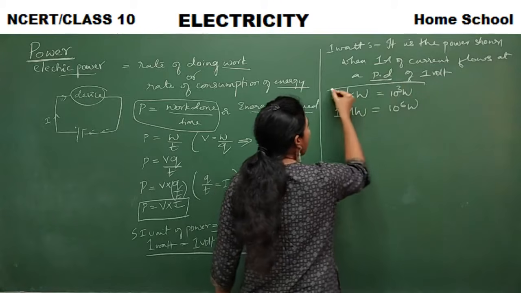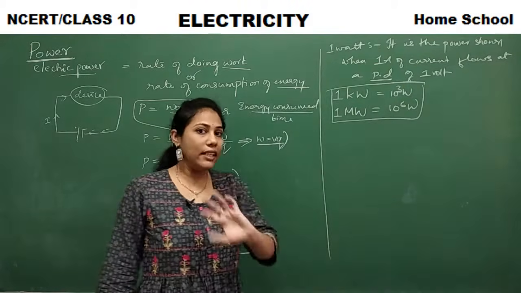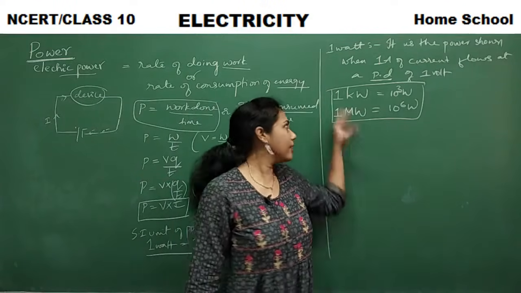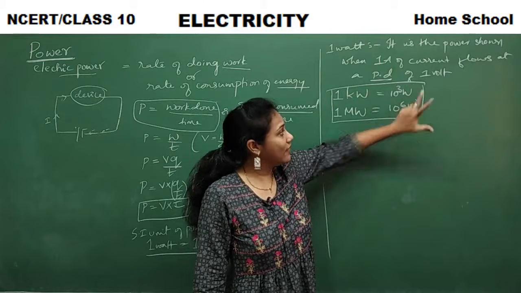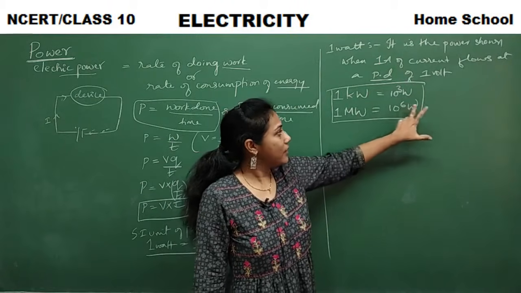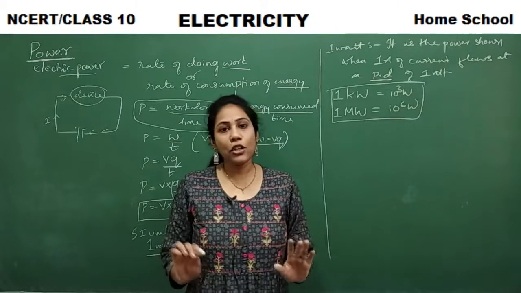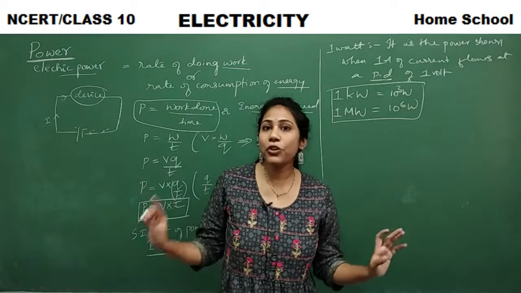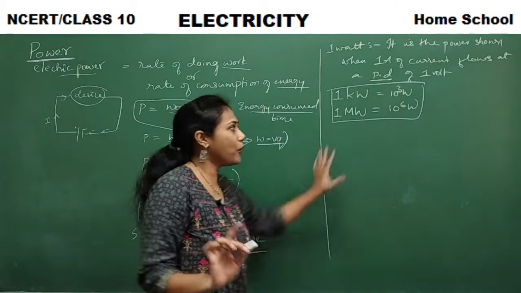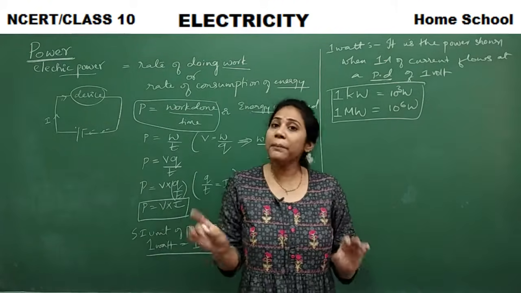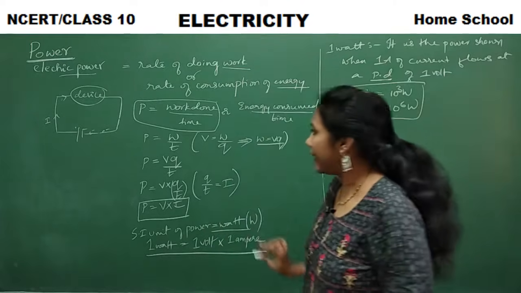Okay, so 1 kilowatt and 1 megawatt are the bigger units generally used. Fine. So this is all about the so-called power. And we have to derive some more formulas for power which can be used for solving numericals better. Let us see that now.